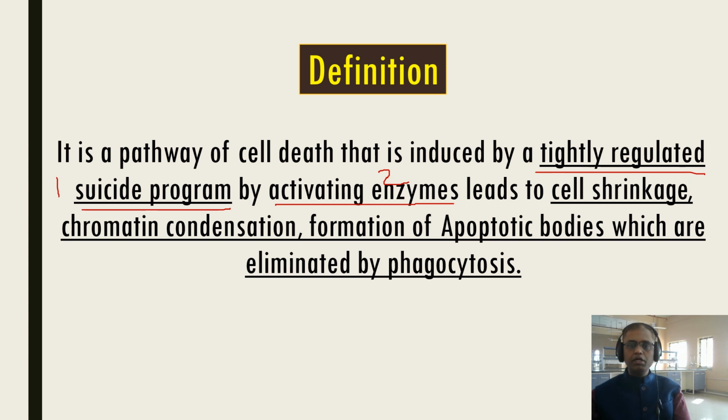Activating the enzyme leads to cell shrinkage. This is the morphology. There are 4 types of morphological changes in apoptosis. Number 1 is cell shrinkage, number 2 is chromatin condensation, number 3 is formation of apoptotic bodies, number 4 is phagocytosis. So these are the important points about the definition. Each one by one we will study in detail.